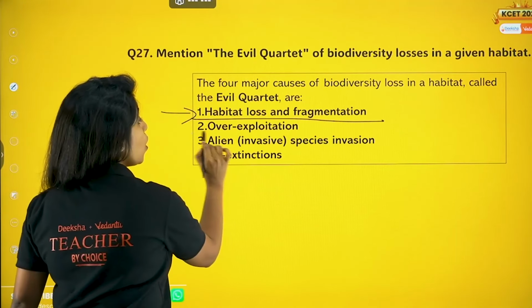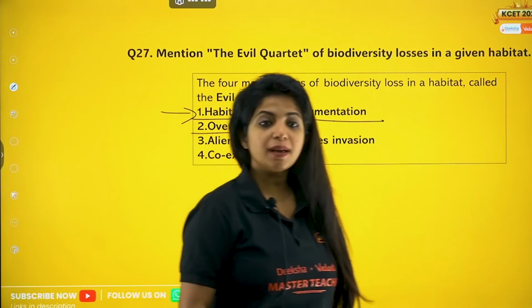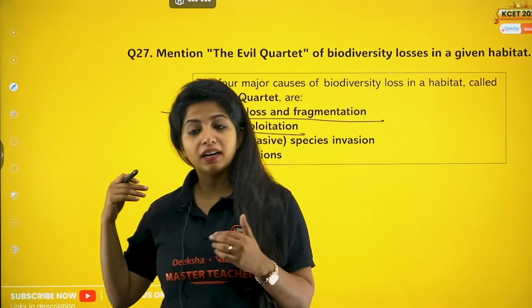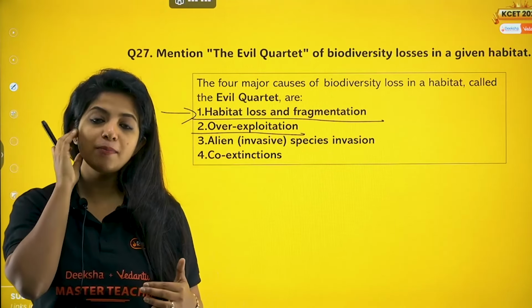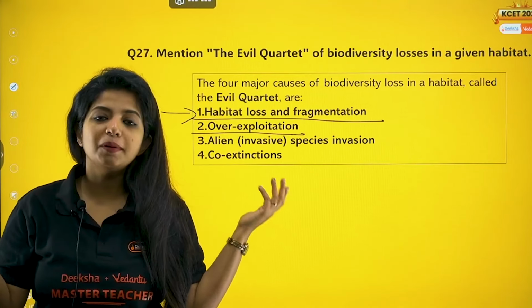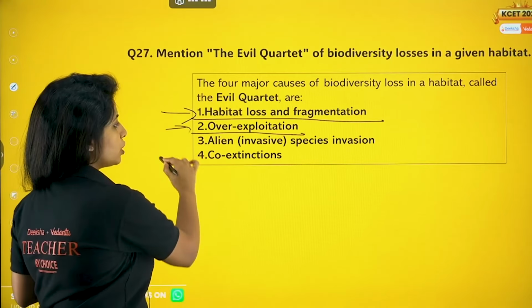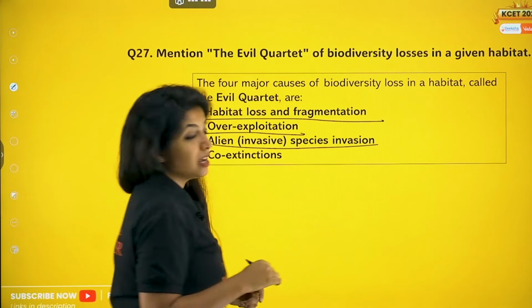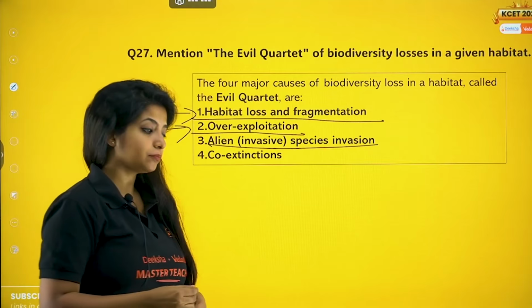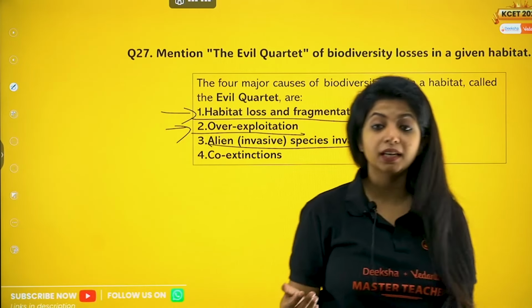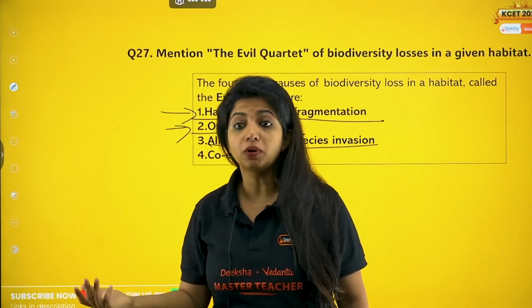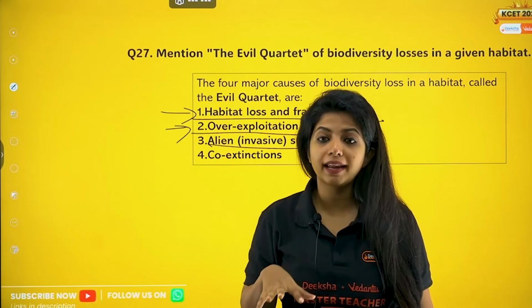So one is this. Overexploitation. Sometimes we go on hunting things. We hunt, and what happens, my dear children? The organism becomes extinct. So this is overexploitation. Alien species invasion. Sometimes, for example, Eichhornia, Parthenium, it was imported from outside because of its beauty. But what does Eichhornia do in the land, my dear children?